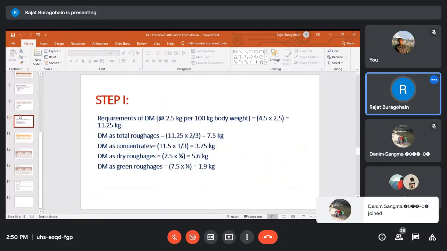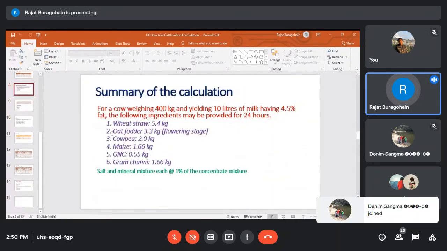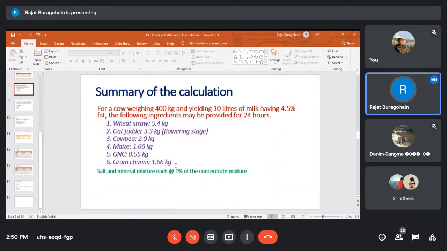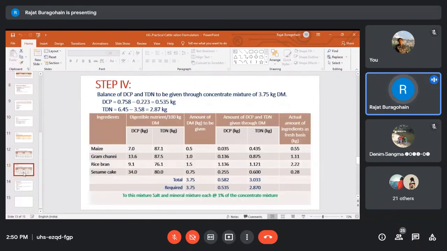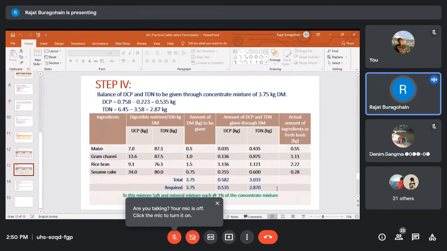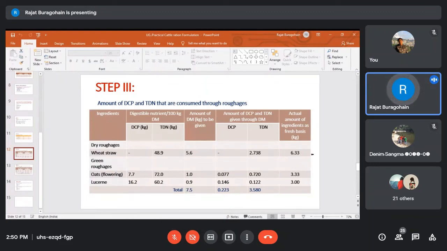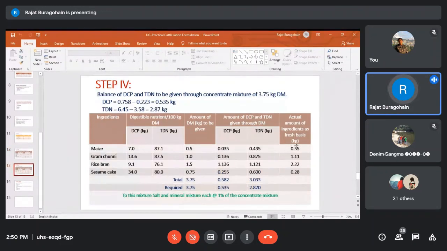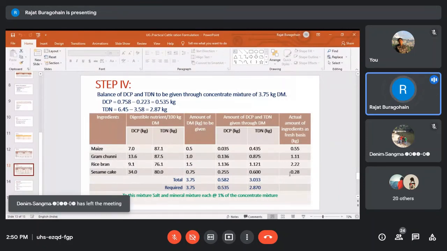So here, as I told you, this will be the total mix ration. And here I am not showing this assignment, but here the quantity will be 6.33 kg wheat straw, 3.33 kg oat, 3 kg lucerne, plus 0.55 kg maize, 1.11 kg gram chuni, 2.22 kg rice bran, and 0.28 kg sesame cake.